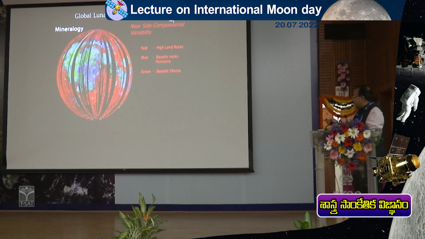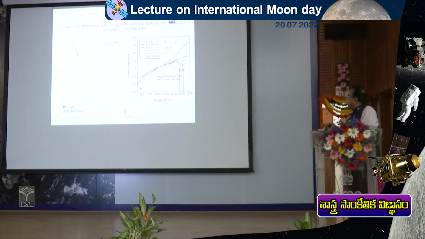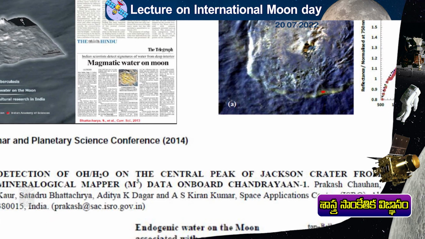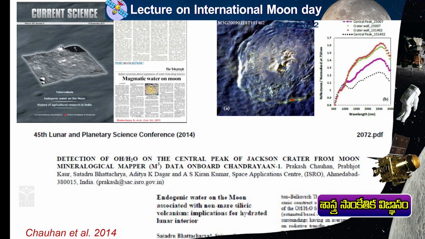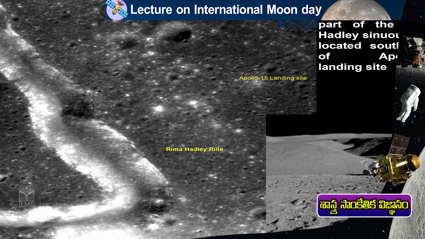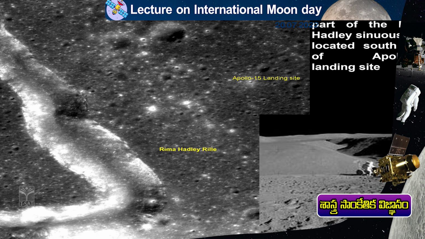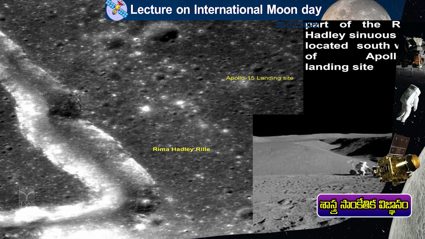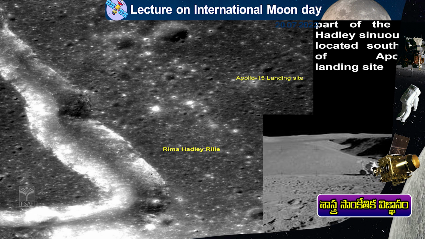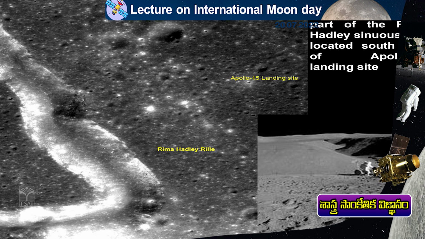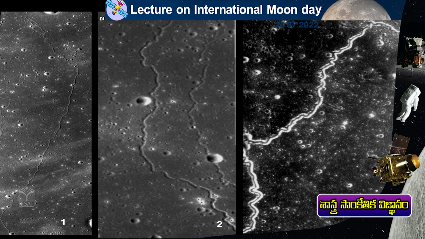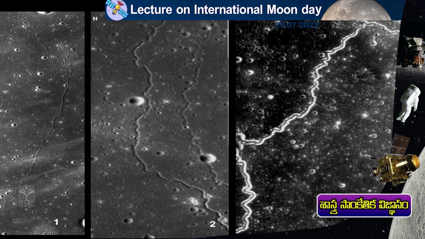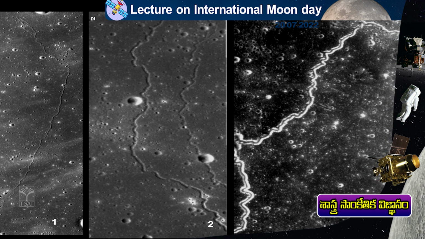I will not go into details, it is a bit more scientific, but using this type of observation, different types of minerals have been found. We also found water on the moon surface by mapping absorption features at around 3000 nanometers, which are an indicator of water. Using this type of indication, people found water on the moon surface, especially in the polar regions. Then a lot of young volcanic eruptions are seen on the moon surface. These are all some of the interesting scientific aspects. Some of you can study them.